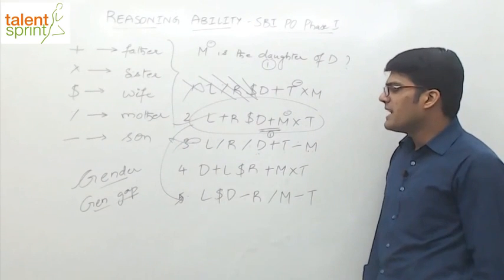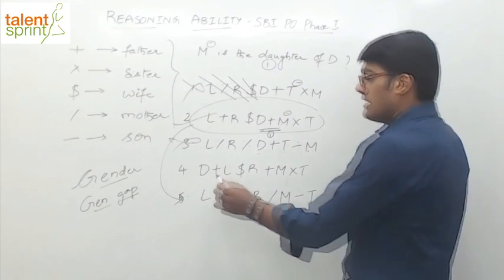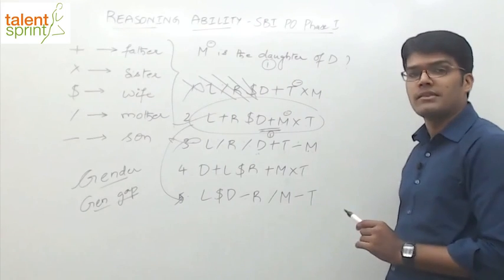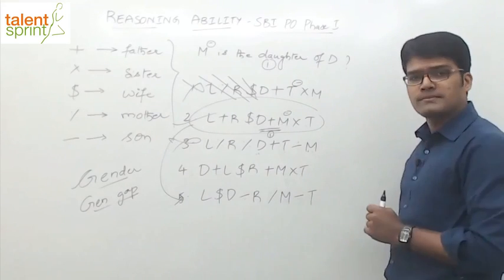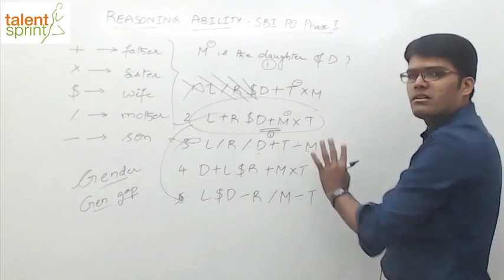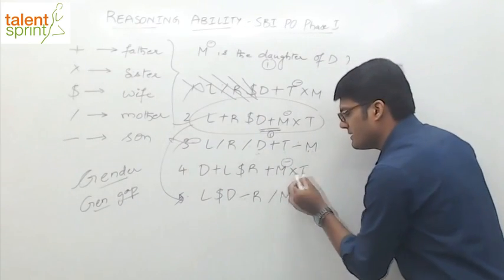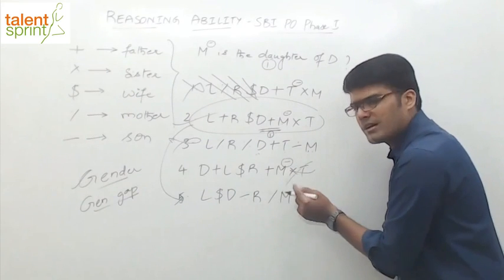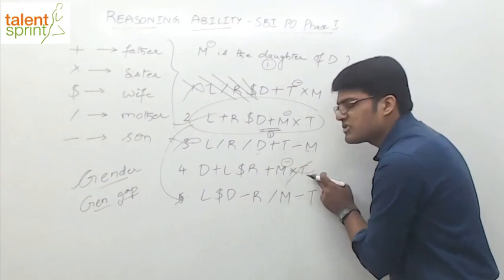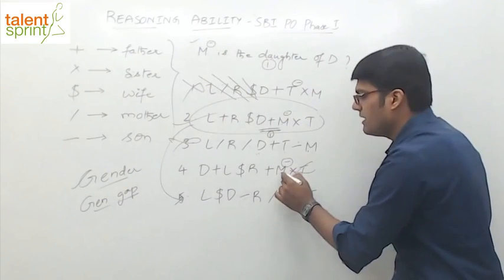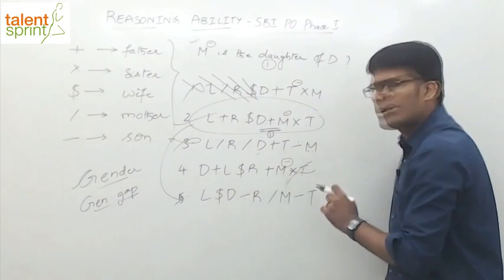Next one, D plus L $R plus M. Now this is interesting. M and D are separated, right? In between M and D, we have got 3 symbols. So it will be interesting to work on this. First of all, gender of M. First work on gender always, right? So M into T. Into means what? Sister. M is sister, which implies M is the sister of T. Anyway, T is not required, but for the sake of gender, we know that M is the sister of T, which means M is female. So the first condition is satisfied. M is female. Now we need to work on the generation gap.